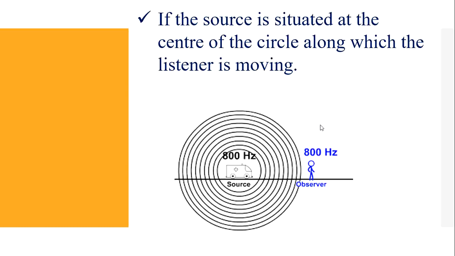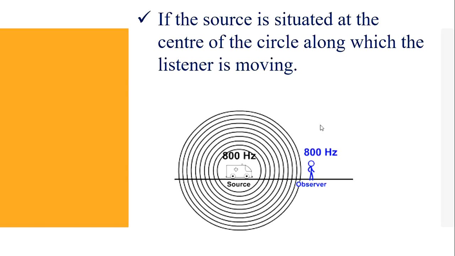So what are the conditions for no Doppler effect? The first one is when source and listener both are at rest. Source and listener are stationary, there is no Doppler effect. When source and listener move in such a way that the distance between them remains constant, there is no Doppler effect.